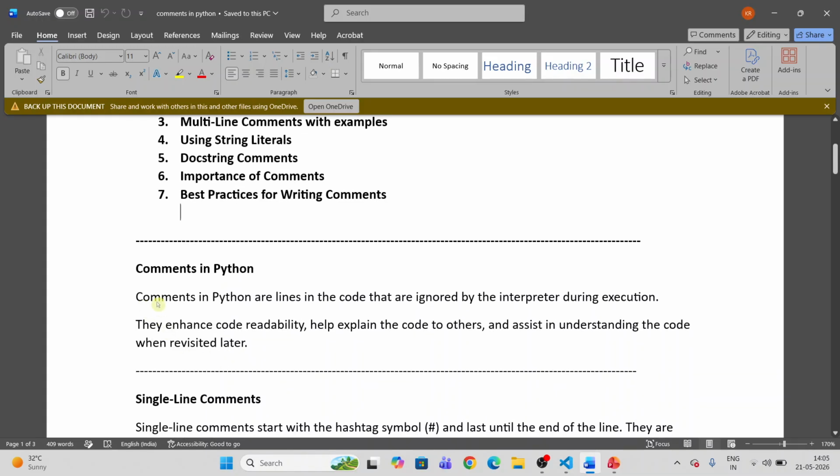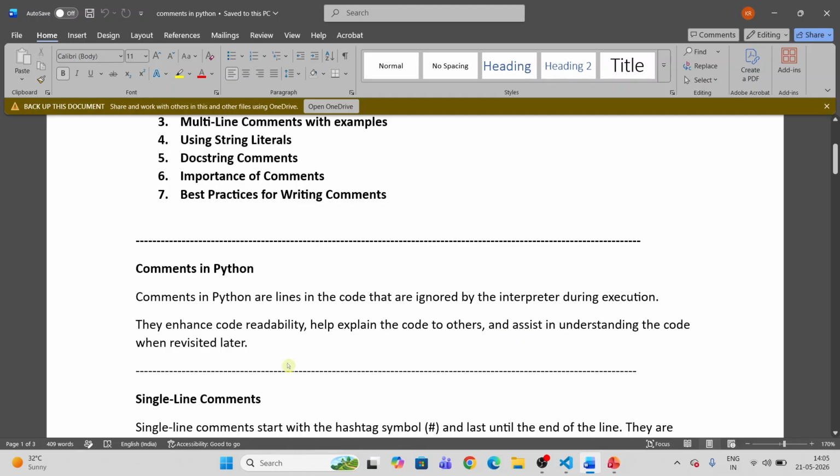Comments in Python are lines in the code that are ignored by the interpreter during execution. Suppose in a program we have multiple lines which just provide information. They enhance the code reusability, help explain the code to others, and assist in understanding the code when revisited.